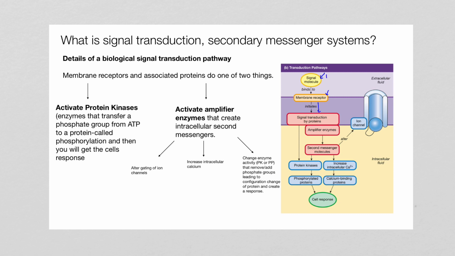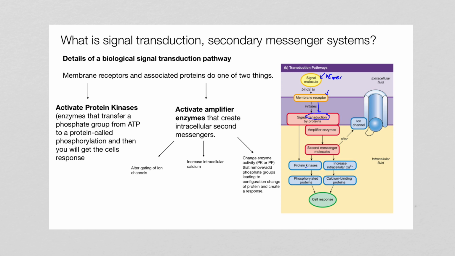Now remember, this is your first messenger. This is going to initiate this conversion, remember, this signal transduction. Remember we have this transducer that will initiate another set of sequences. All right, and so typically it can do one of a couple of things. It can activate protein kinases that are found in the cytosol.